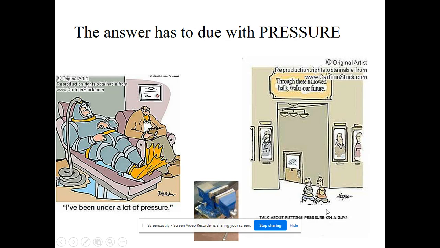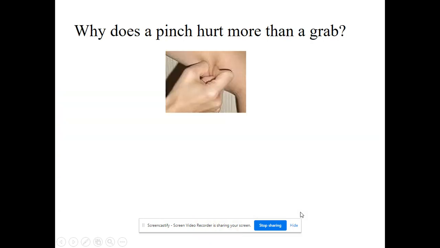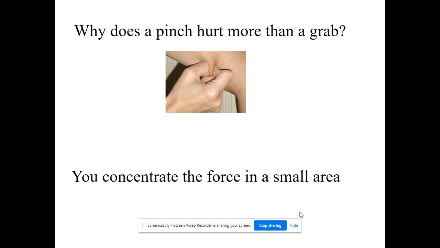Today we're going to talk a little bit about pressure. You can pause here if you want to read my cheesy pressure cartoons. So the idea of pressure: why does being pinched hurt more than if somebody grabs your skin? Why does it hurt more if you get pinched?